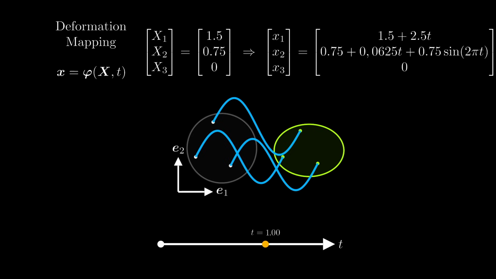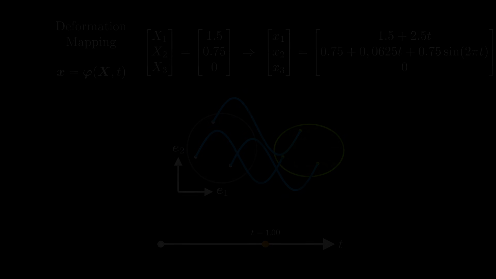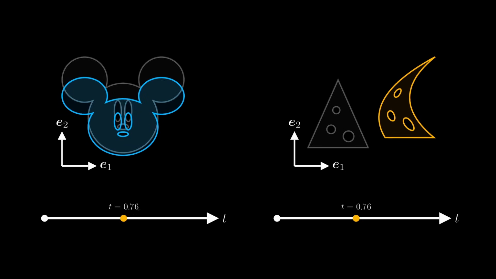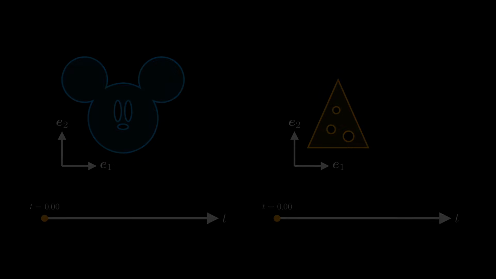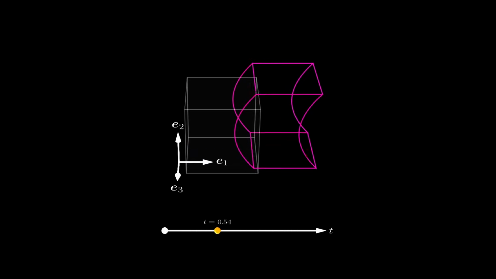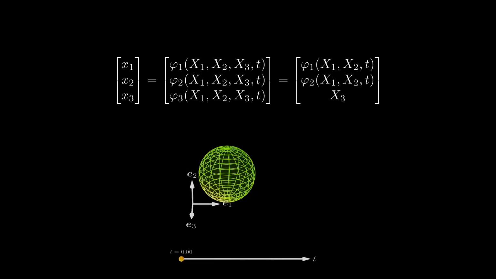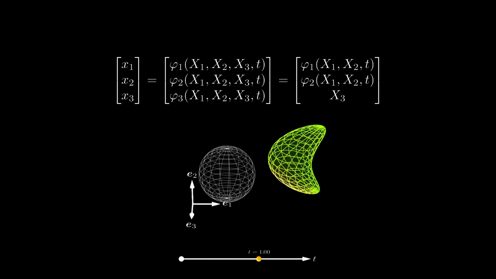By the way, in the examples that I've shown so far, the undeformed configuration was a circle or a sphere. But we can also consider other shapes and observe how they deform considering different deformation mappings. And we can also visualize the deformation in 3D. And as a side note, in the previous examples I've assumed that the first two components of the deformation mapping, phi1 and phi2, do not depend on capital X3. And I've assumed that the component lowercase x3 equals capital X3. This means that there is no deformation in the x3 direction.